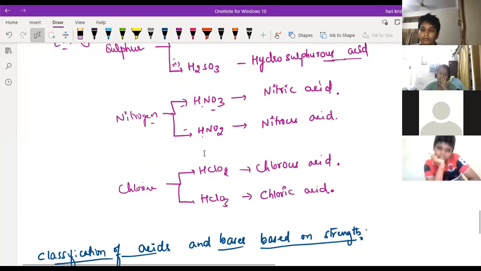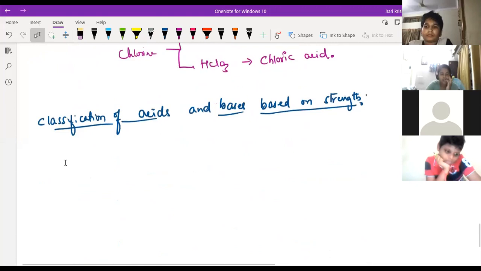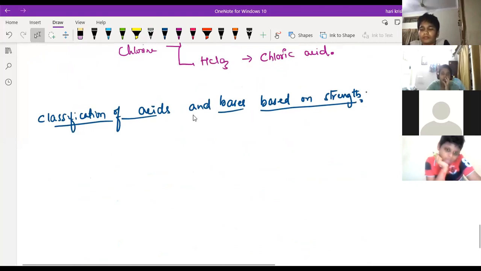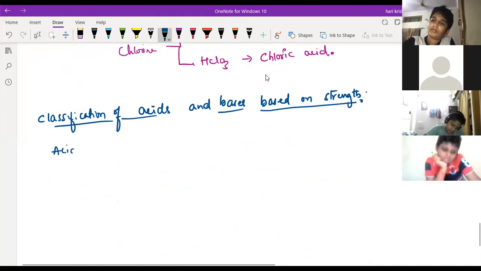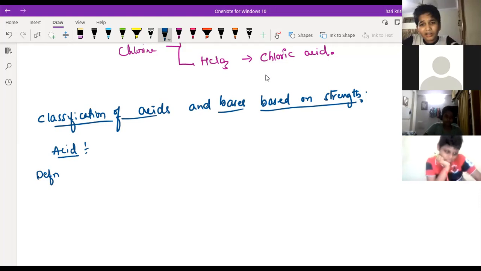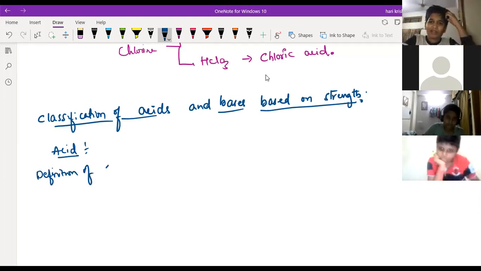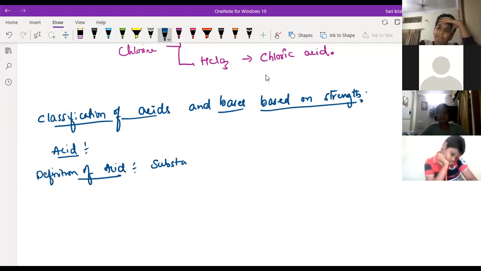So the third one is based upon the strength. First we will say, an acid is nothing but a substance which, when dissolved in water, will produce H plus ions.